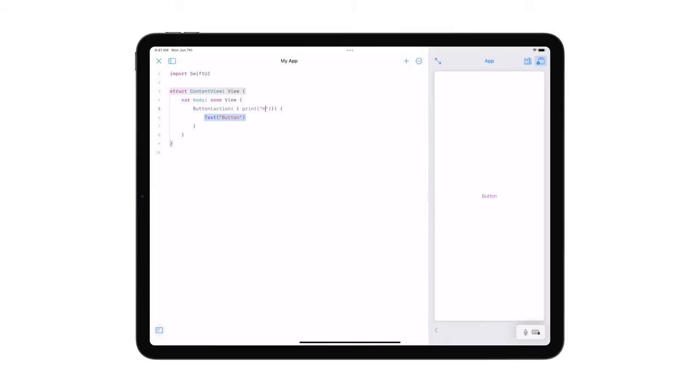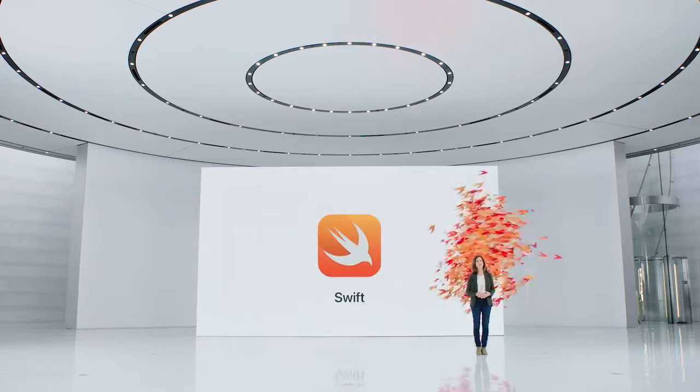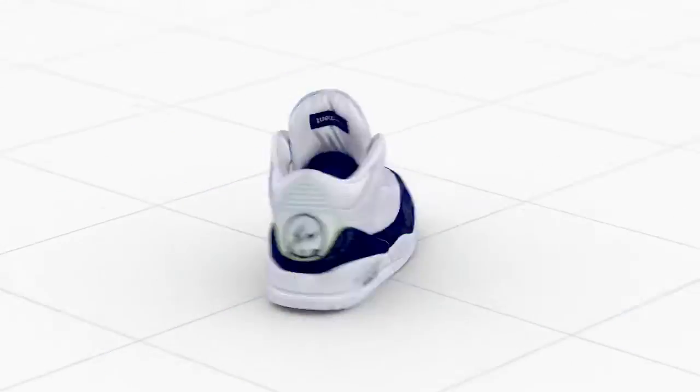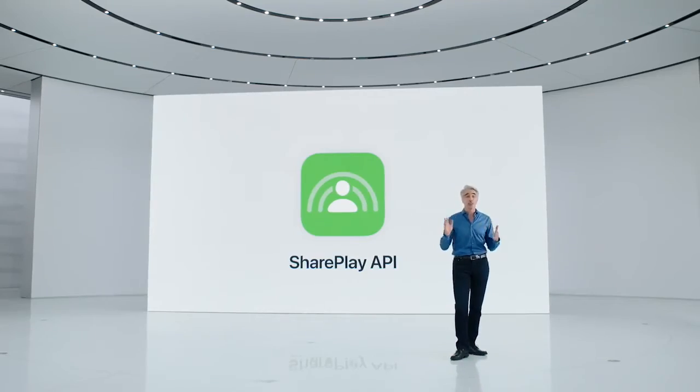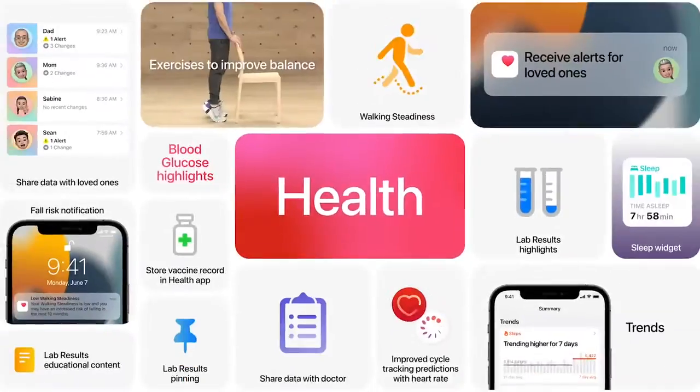How to build apps in Swift Playgrounds, Swift Concurrency, SwiftUI. That's so many Swifts. Powerful new tools for developing high-end games, Object Capture for ARKit, and APIs for SharePlay. Now we're all looking at the same canvas to draw together. Wow, that's a lot of stuff.